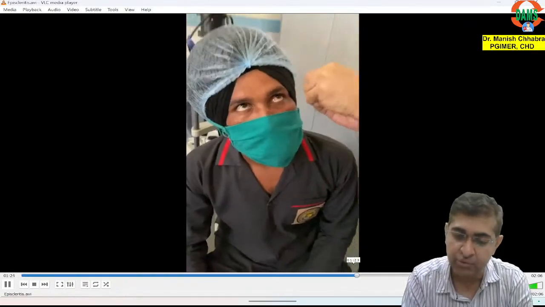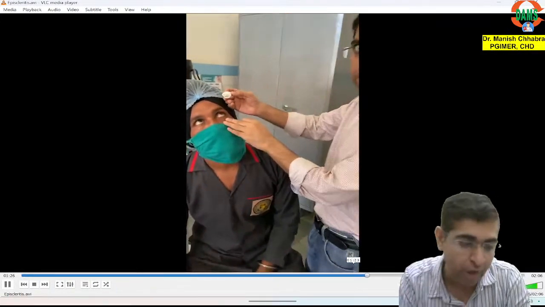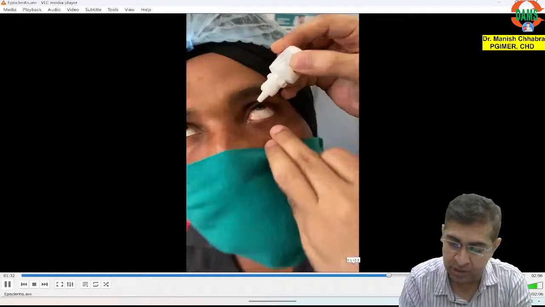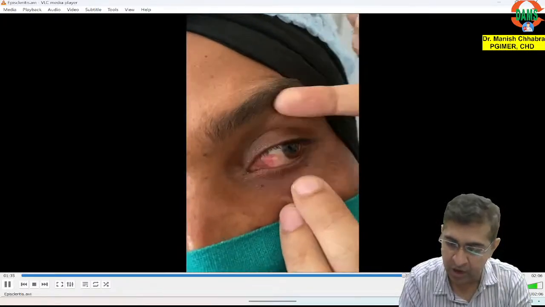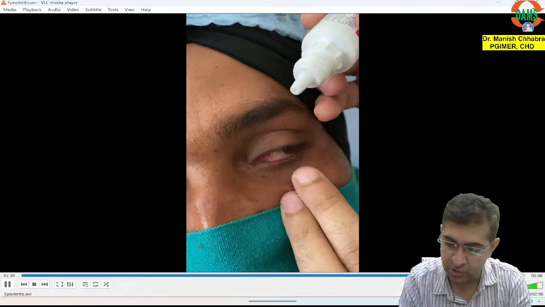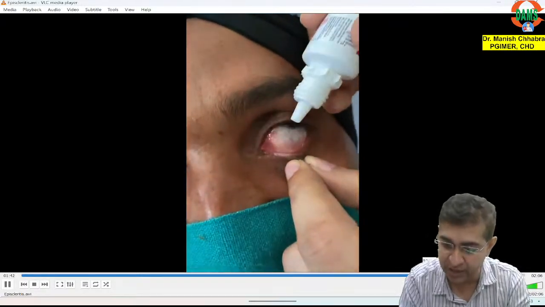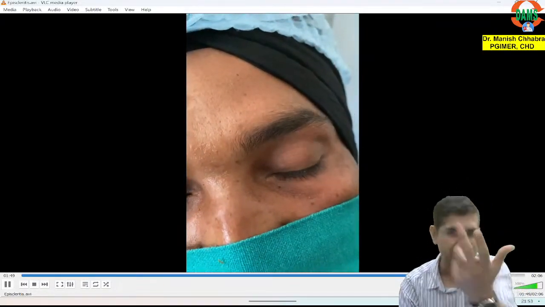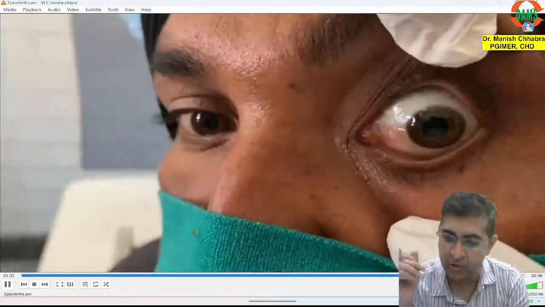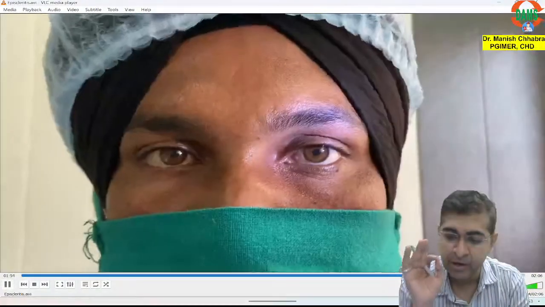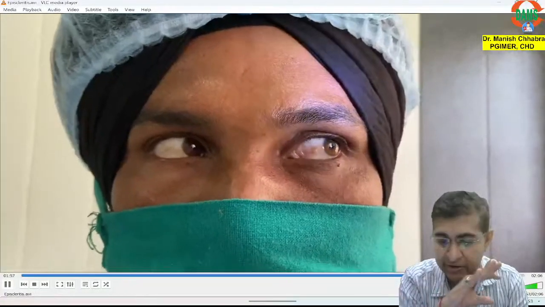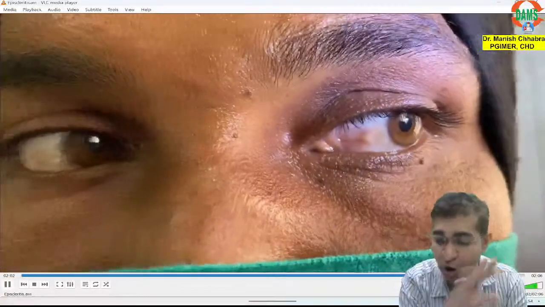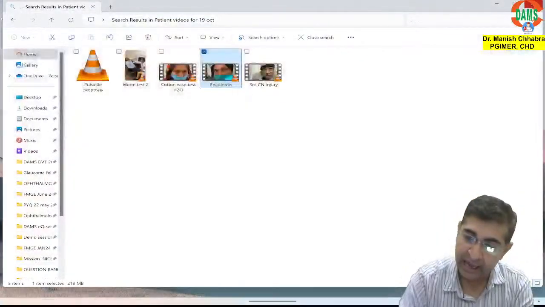So this is your phenylephrine drop which I am putting. Yes, I have put the drop. After putting the drop, this is the right way of putting the eye drop, right? I hope you know. Now after just 1 minute, 30 seconds to 1 minute, you will see what has happened. Now can you appreciate that the inflammation, the congestion has gone? Yes, so this is a case of episcleritis.